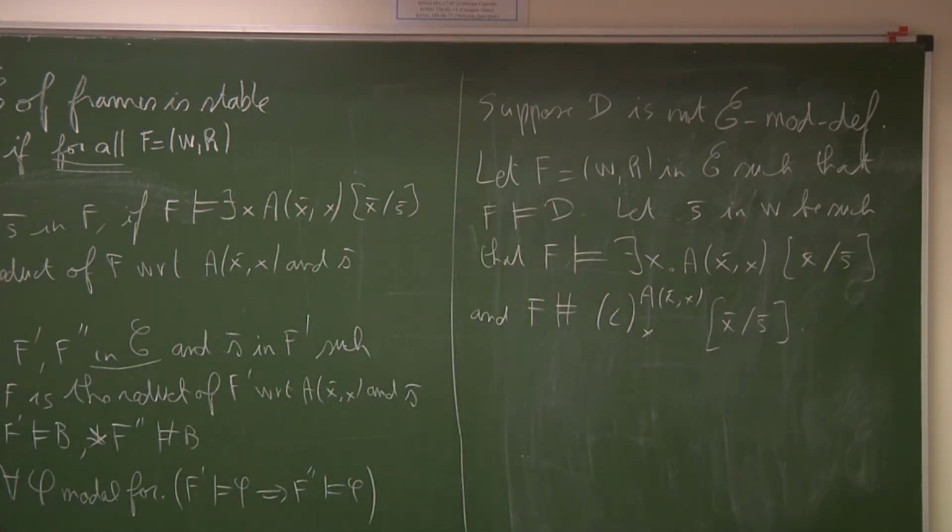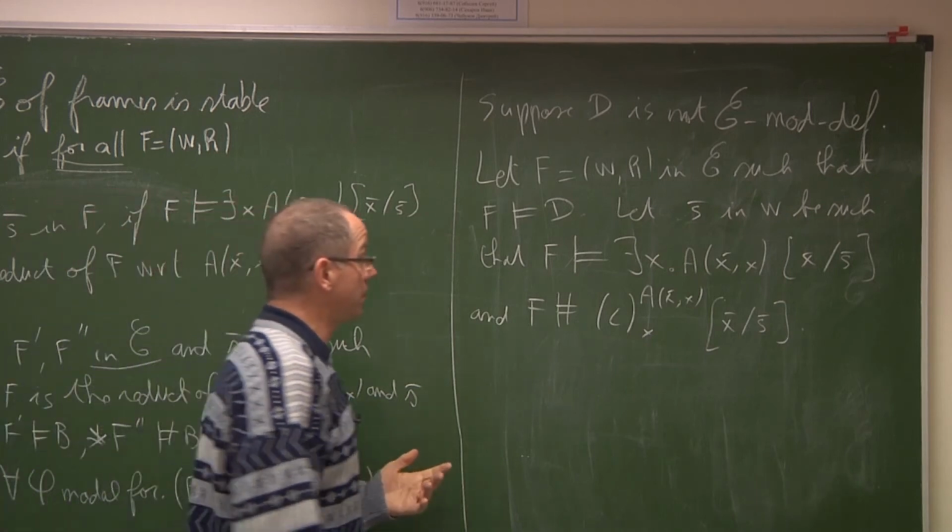And we have almost immediately the result.